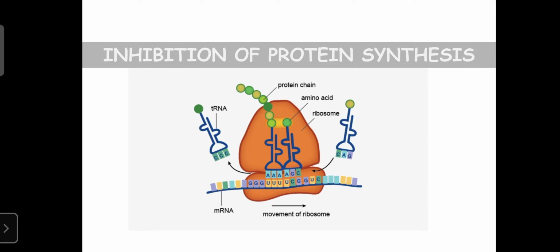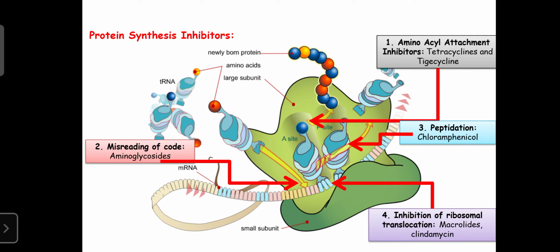So we can discuss the protein synthesis inhibitors. Regarding protein synthesis, the first step is reading of the code, the second step is amino acid attachment, the third is peptidation, and the fourth is translocation.